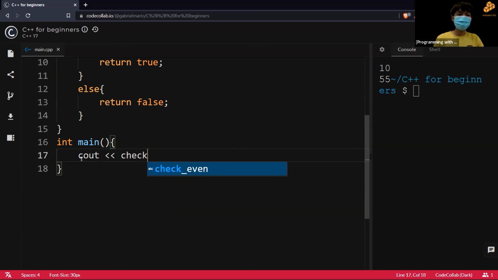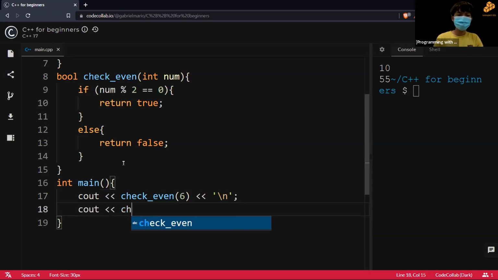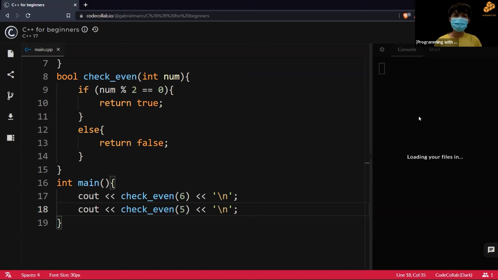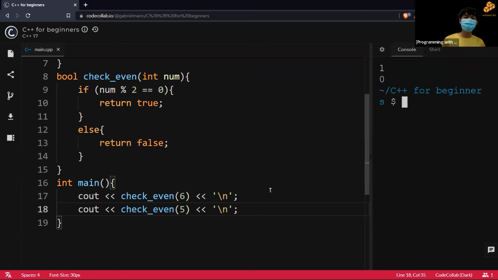So let's check if this works. cout check even 6, and if we run this, the output should be a 1 and 0, 1 representing true and 0 representing false. And yeah, the output is 1 and 0. So this is a slightly more complicated function than add. And if you want to check multiple numbers if they're even, it's much easier to use check even rather than writing this code multiple times.